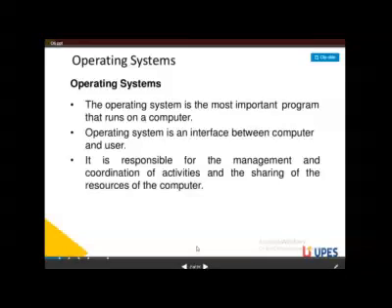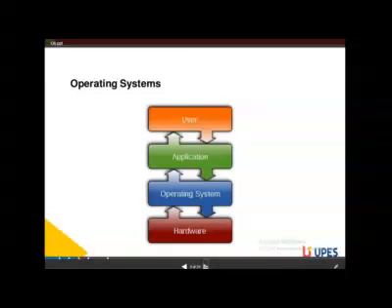Okay, next. Here the very important structure is given: user, application, operating system and hardware. What is the user? Those who are using the computer. First of all, the user uses the applications of a computer.